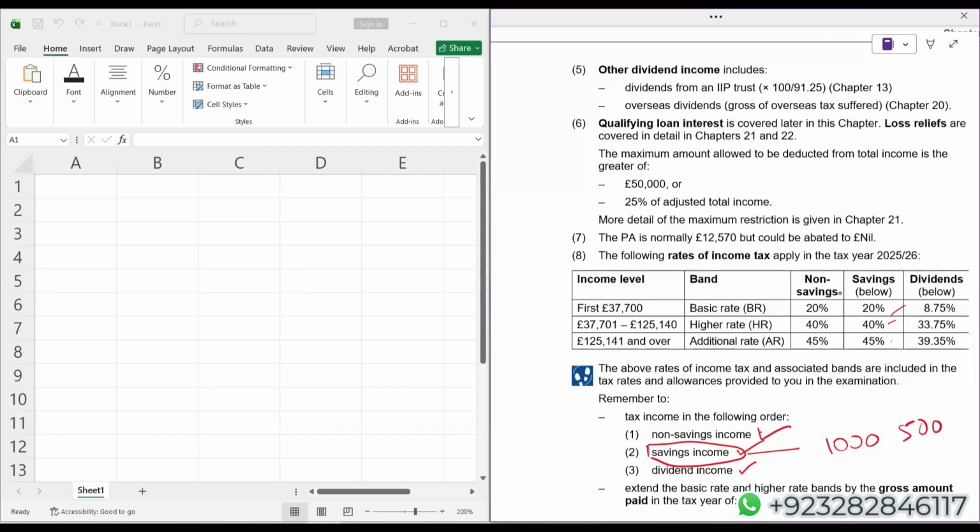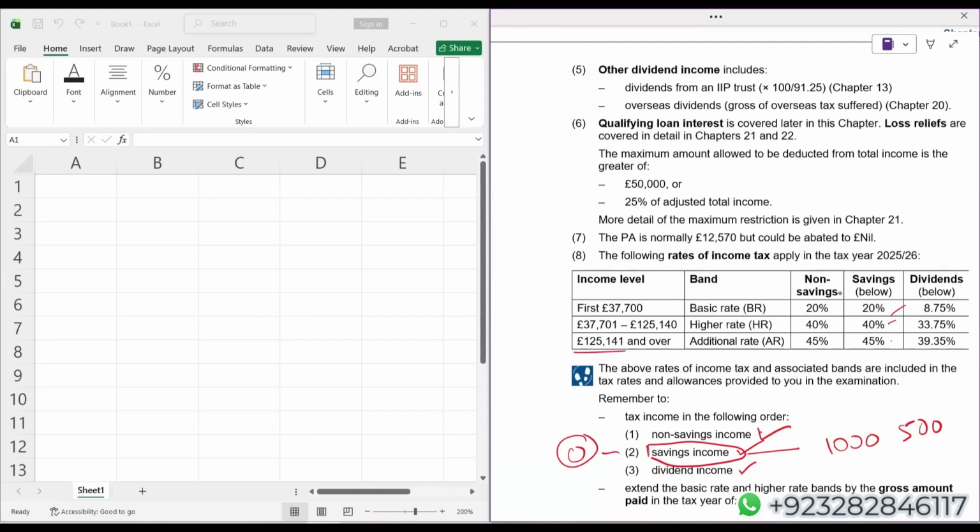Someone who is an additional rate taxpayer has taxable income more than 125,140, that is, 125,141 and above. Whoever is an additional rate taxpayer and also has saving income gets a nil rate band of 0.